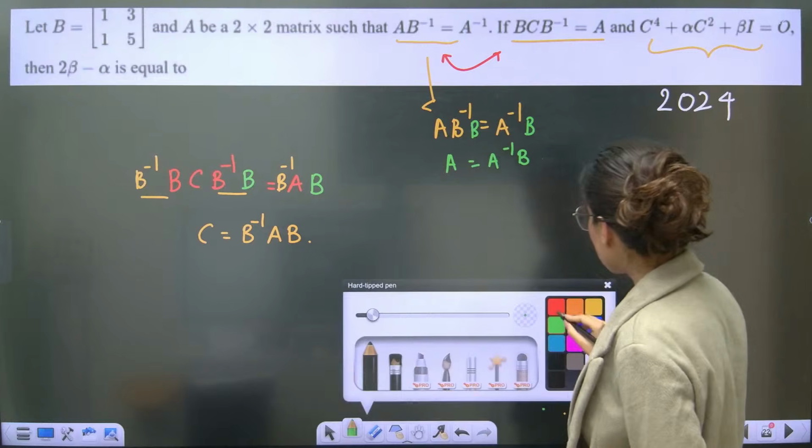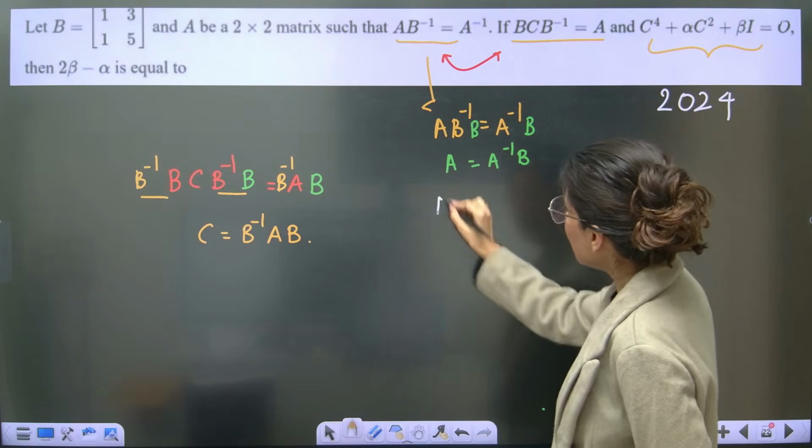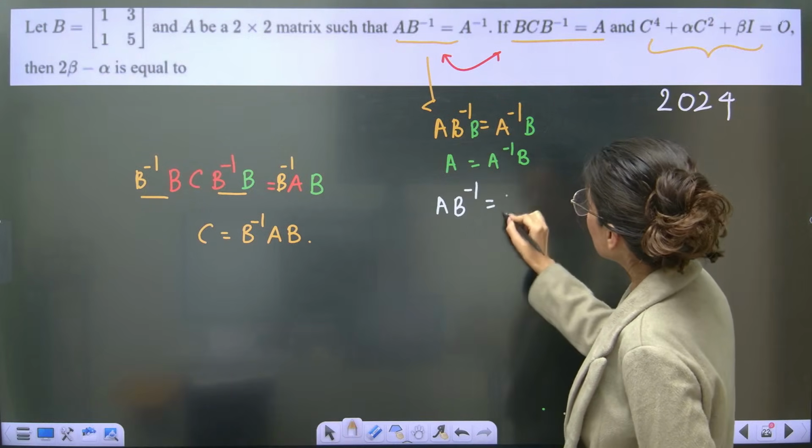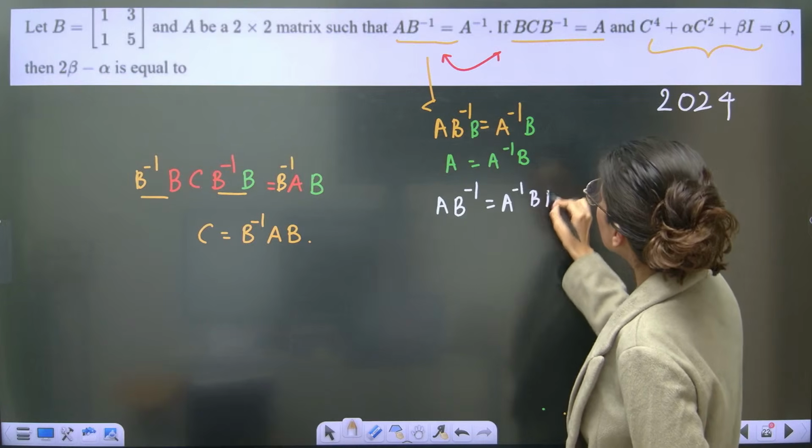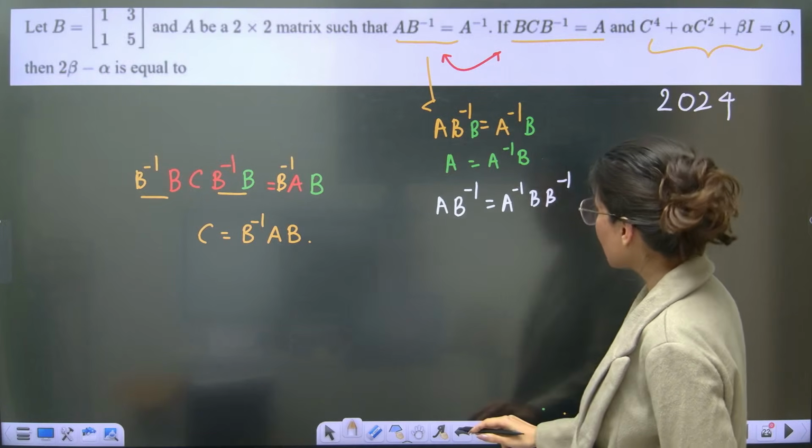So AB inverse is equal to A inverse B B inverse. But we are going to get the same thing. No.